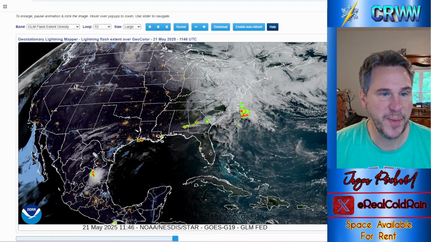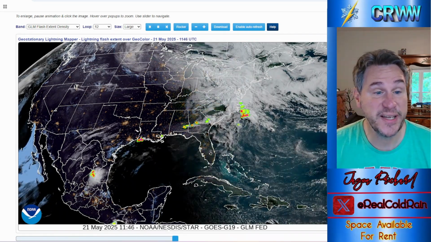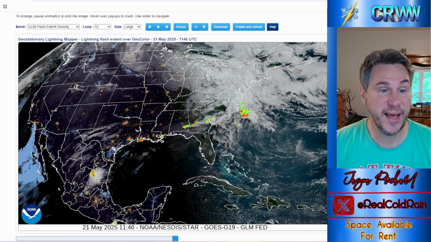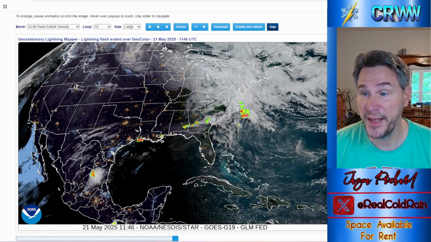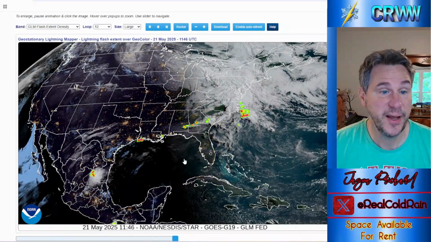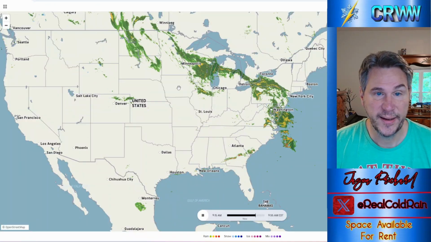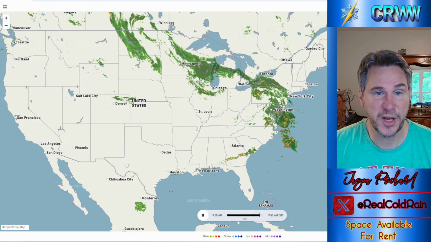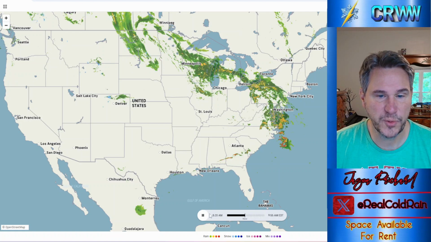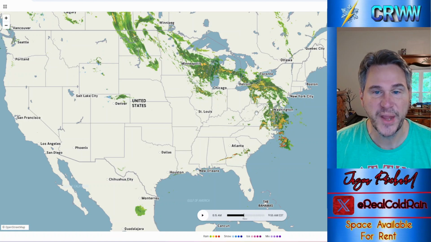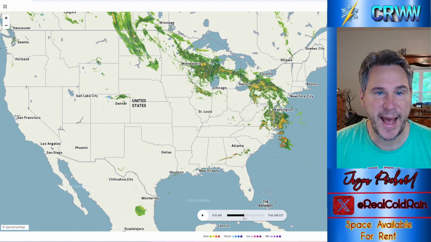Another little system down in Mexico could play a role in southern Texas today as the heating of the day occurs, and we get a little bit of instability there with that system coming in. Could see some severe weather down here, not a widespread event, but certainly could see a few areas of hail and high winds as thunderstorms develop clusters. Here's your radar view. We'll put this in the current view, and you can see all of that rain, North Dakota, South Dakota, through Minneapolis, down into Wisconsin, Madison, Chicago.